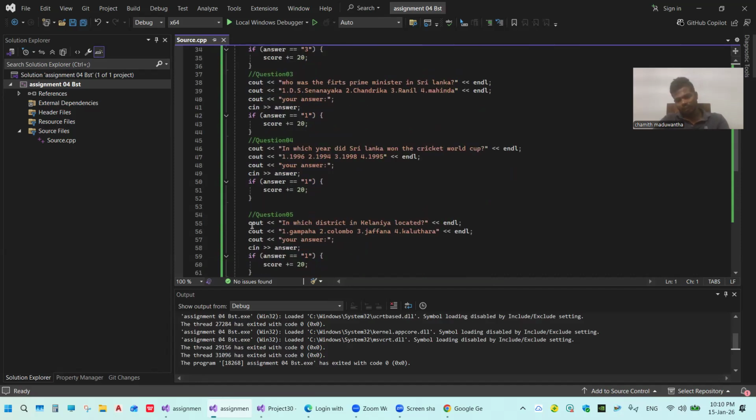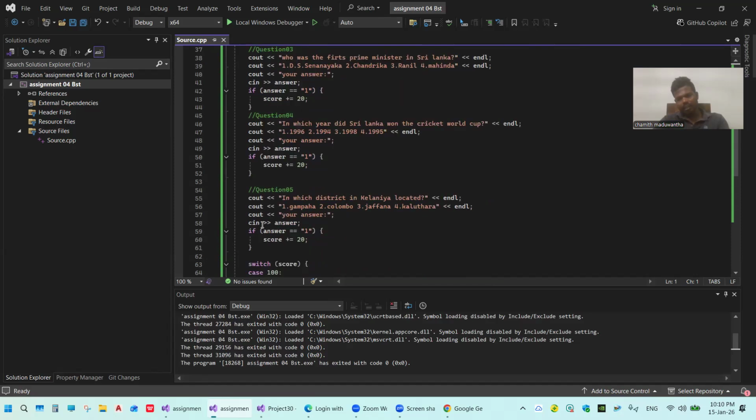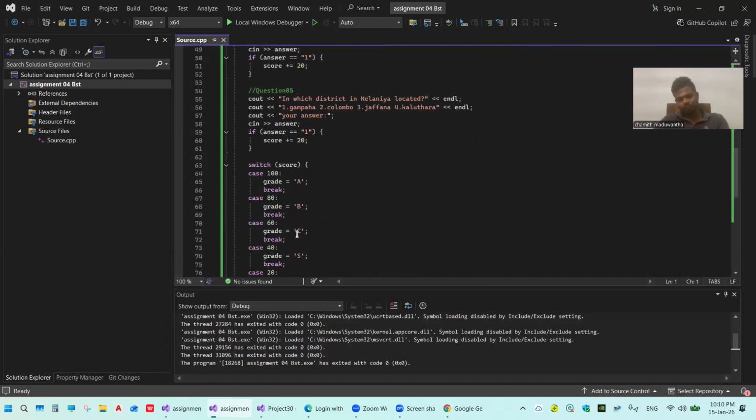Now question number 5 is the same. Cout, in which district is Kelaniya located? Number 1 Gampaha, number 2 Colombo, number 3 Jaffna, number 4 Kalutara. Give endl, and cin answer, if case using answer equal to number 1 and score plus equal to 20 marks.